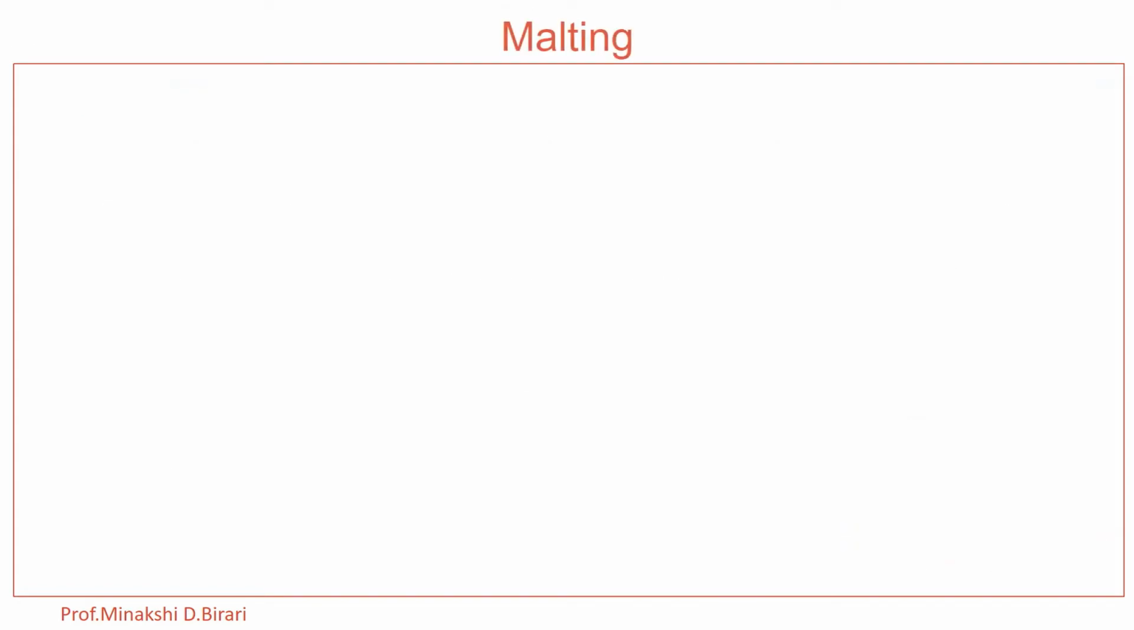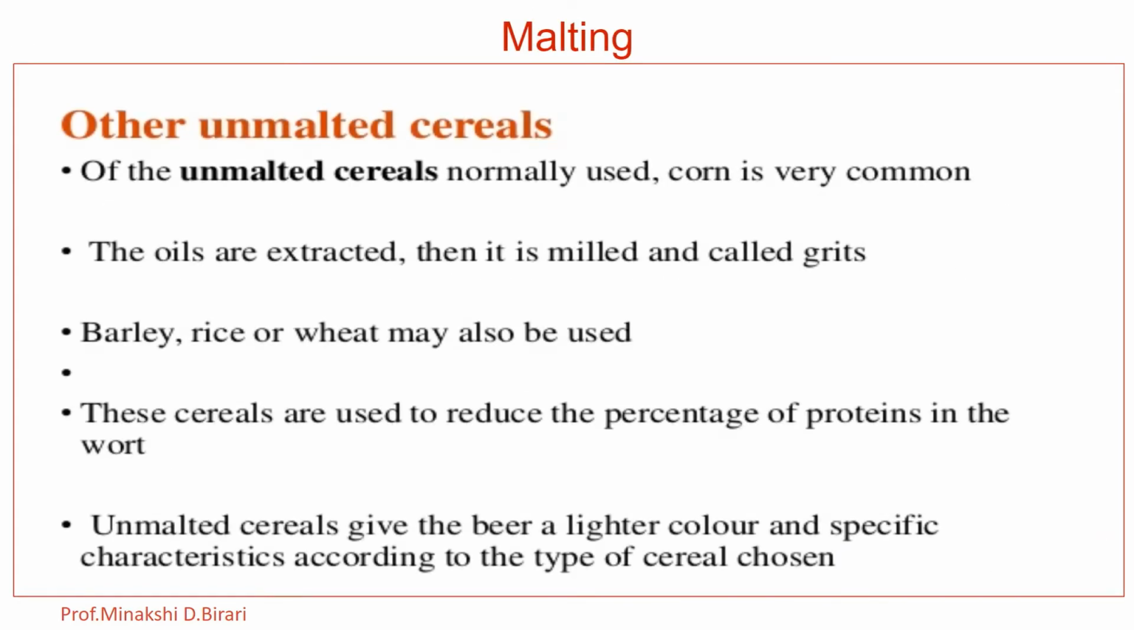Now the other, unmalted cereals. Of the unmalted cereals normally used, corn is very common. The oils are extracted, then it is milled and called grits. Barley, rice or wheat may also be used. These cereals are used to reduce the percentage of proteins in the wort. Unmalted cereals give the beer a lighter color and specific characteristics according to the type of cereal chosen.